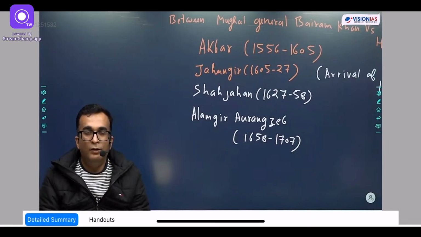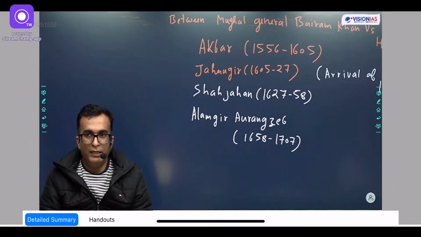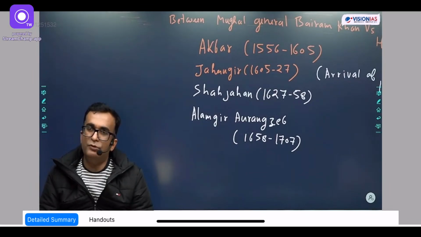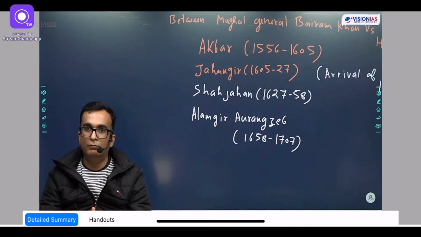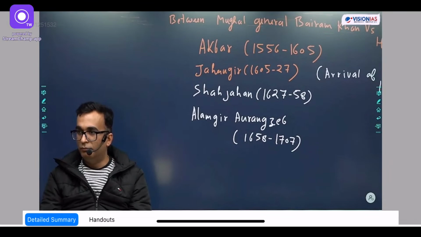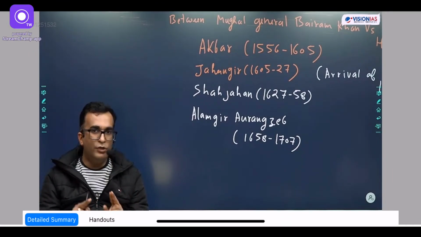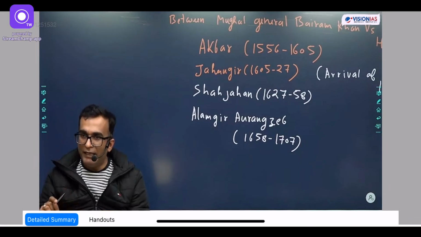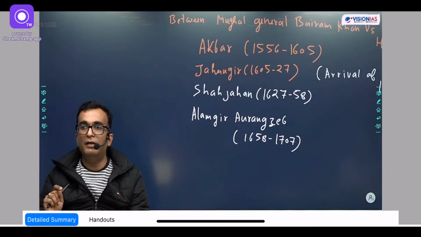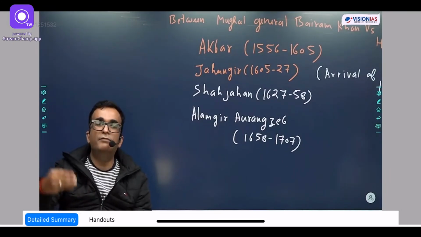But then one last thing. Okay? One last thing. Last class we discussed a book for the ancient part. For the medieval part, I'm prescribing only one book. ठीक है, किसी और पे मत जाओ. That is Themes in Indian History Part 2. ठीक है, the new NCERT of class 11th. उसके अलावा कुछ और अभी फिलहाल के लिए मत देखो. ठीक है, so just go ahead with it. If there is any need, I will suggest it. And my request to you: by the time these courses start, please be complete with this NCERT.